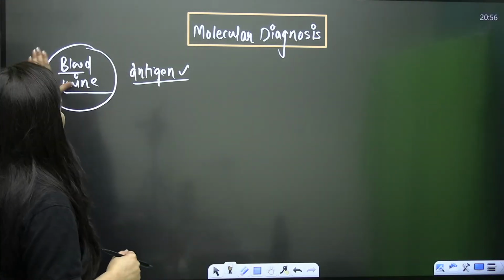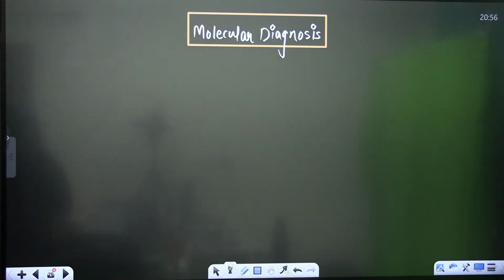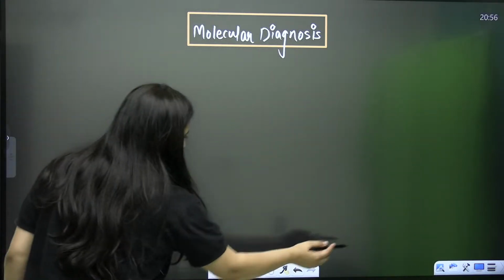But when you talk about another technique, what are we talking about here? Another technique means rDNA technology, PCR, ELISA.